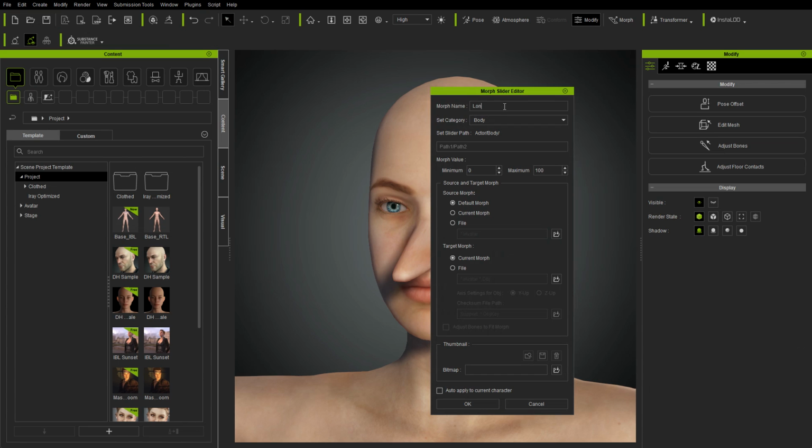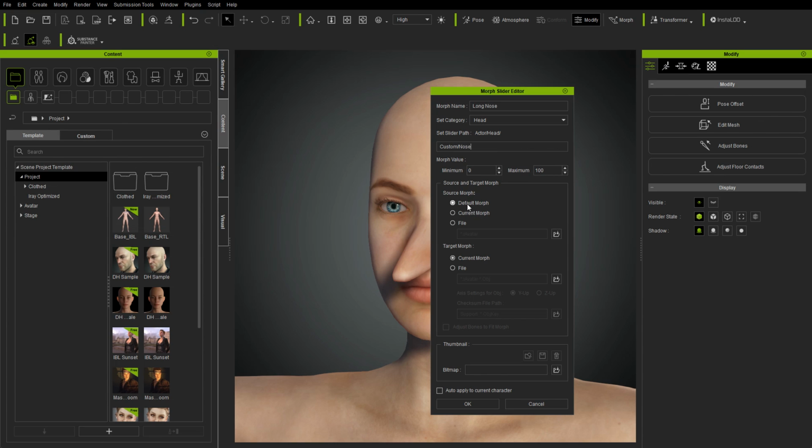in long nose as the name. It is a head category, and then I'm going to put in custom slash nose, I guess, for the category where it should be. This is the kind of the subcategory under head that it will appear in. So I make a new one.